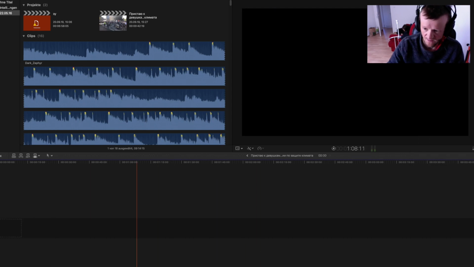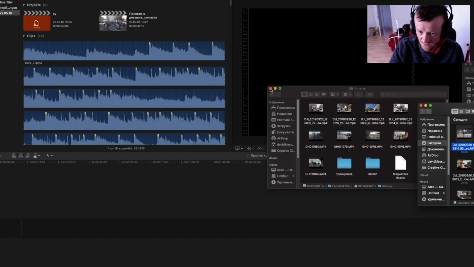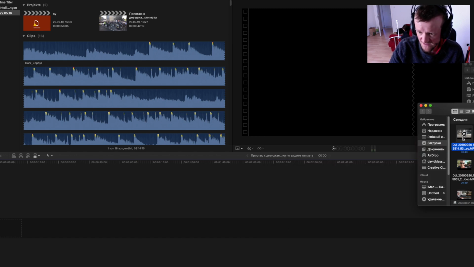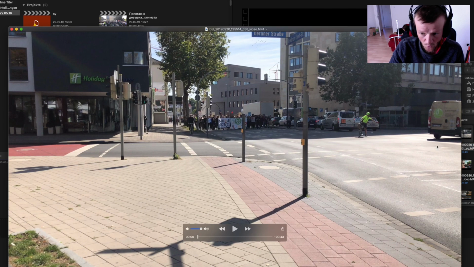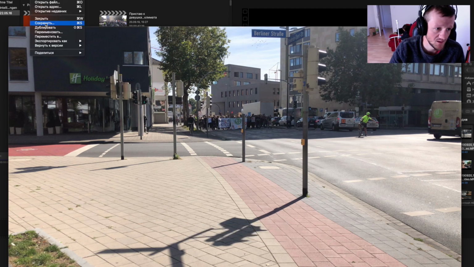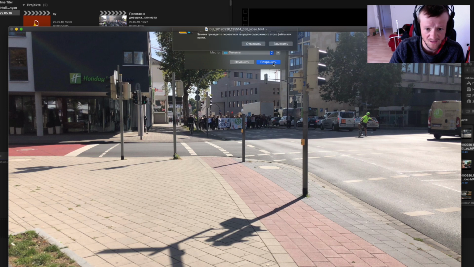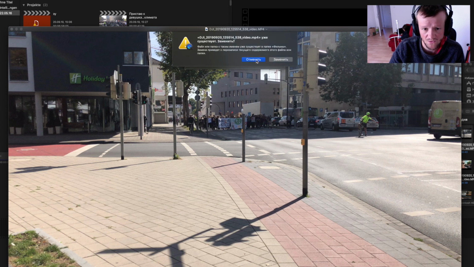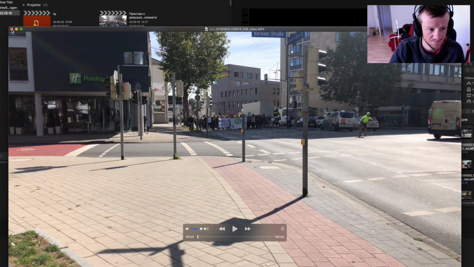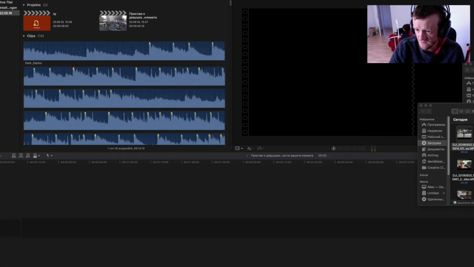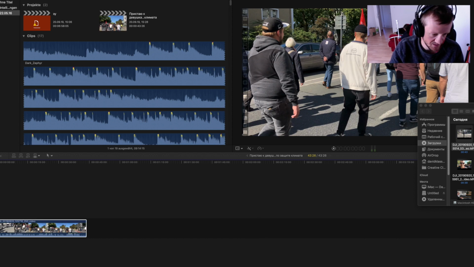How to correct this situation? You must open the file, or wait until an update from DJI, but you must open the file with QuickTime and choose save. So I have already saved, and then you look for the same file and you export it, and voila, you have your audio and the video footage is saved.